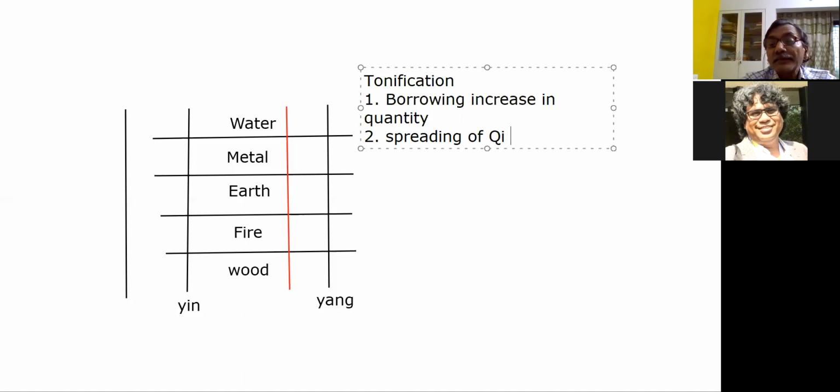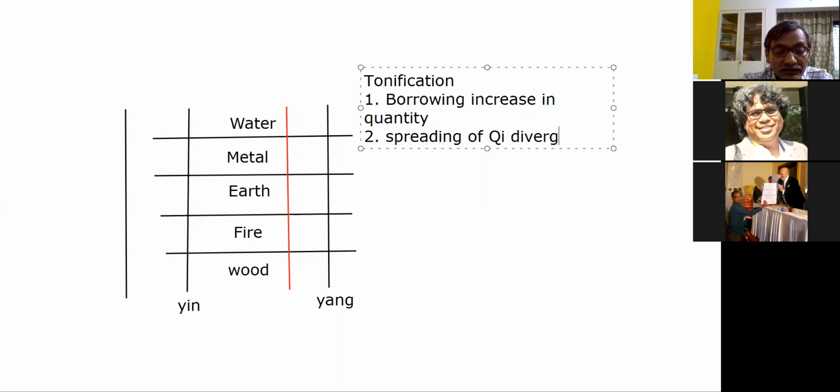See, there is something called the chi gets converged and chi gets diverged. So spreading means divergence. Is that the correct word, divergence, or there should be some other word? Divergence only, sir. So divergence of chi is also known as tonification of chi.